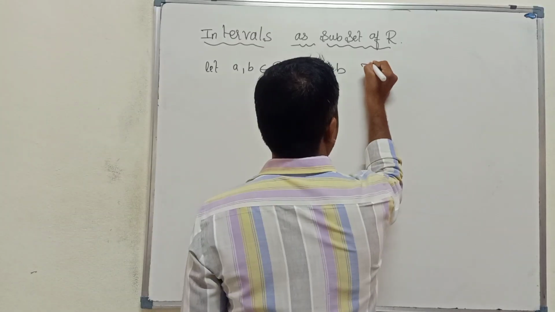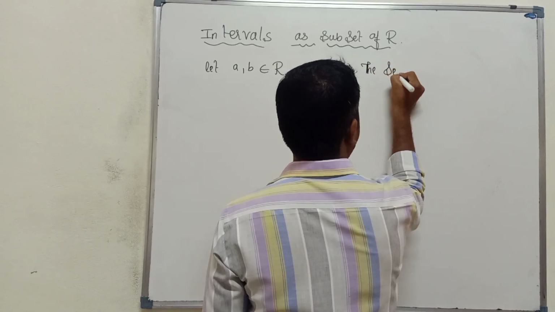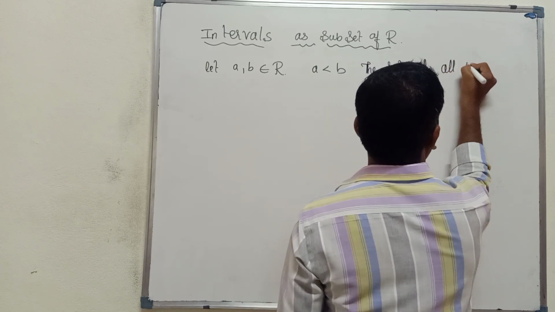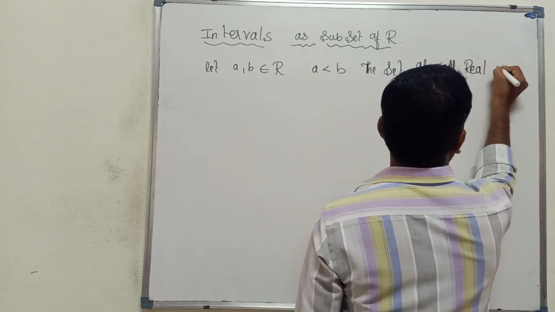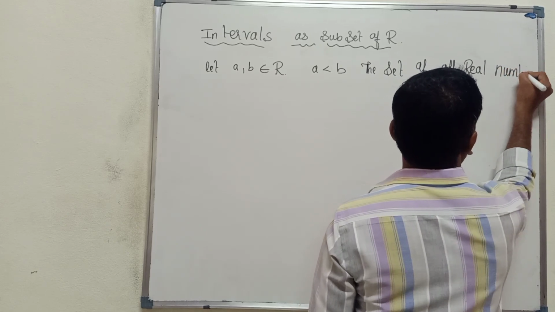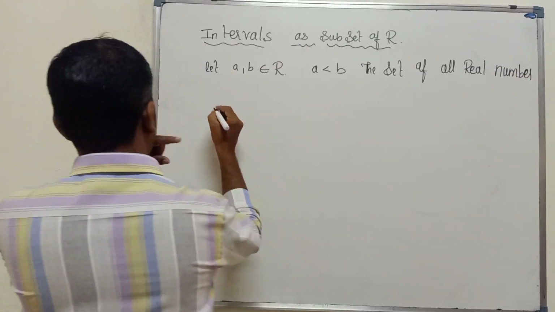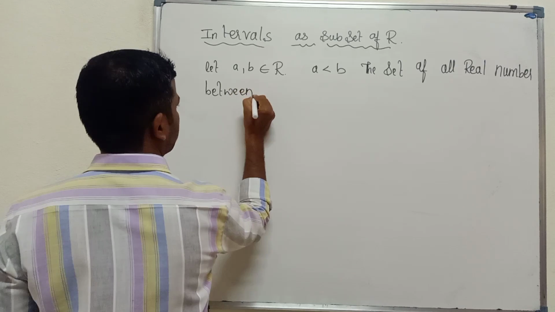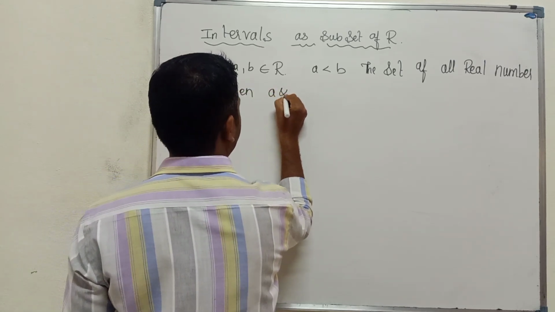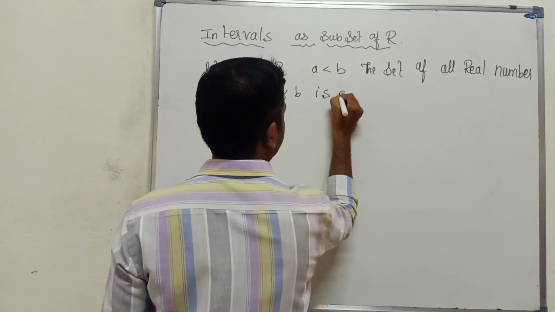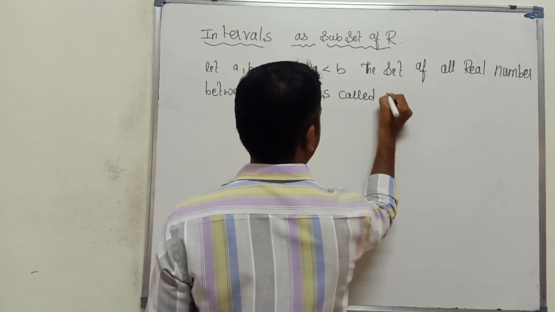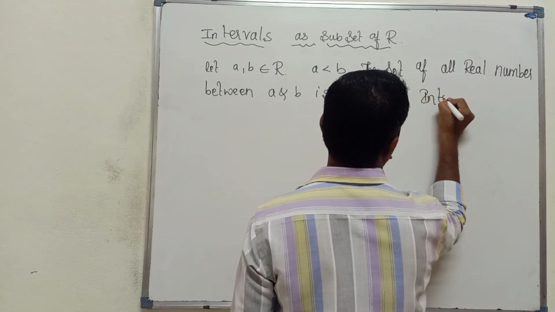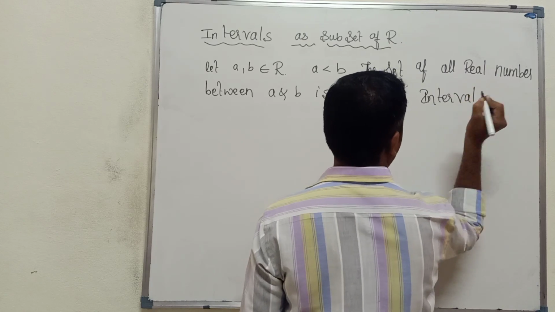Then the set of, set ಹೆಂಗ್ ಬರೀತೀವಿ ಅನ್ನೋದು ಗೊತ್ತೈತಿ? The set of all real numbers between a and b is called the interval. ಎದಕ್ಕೆ ಇಂಟರ್ವಲ್ ಅಂತೀವಿ?